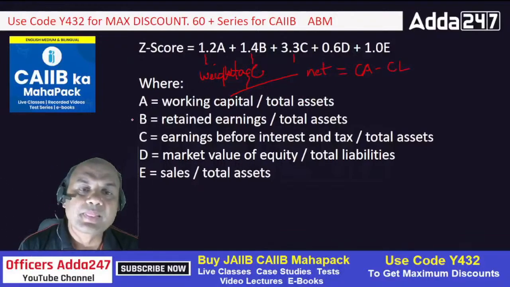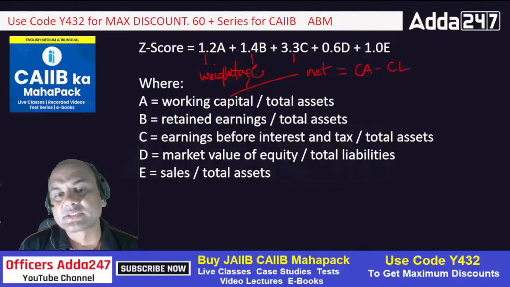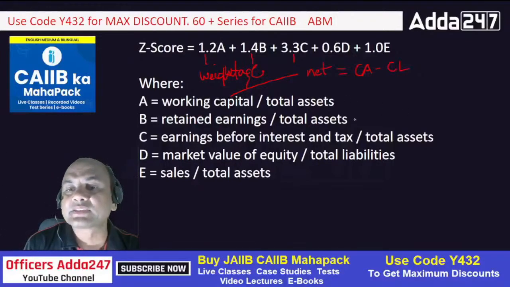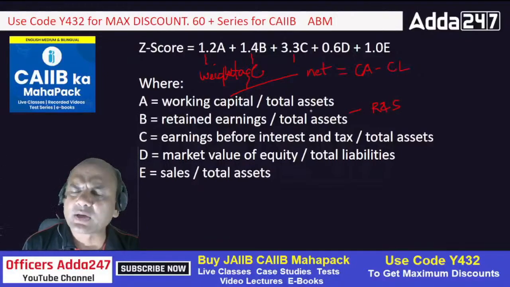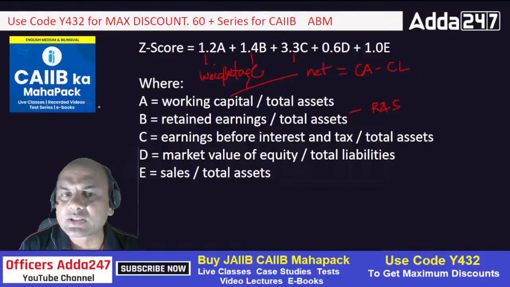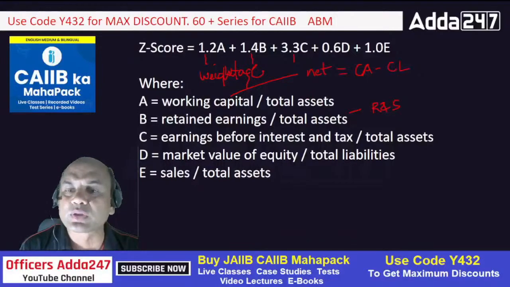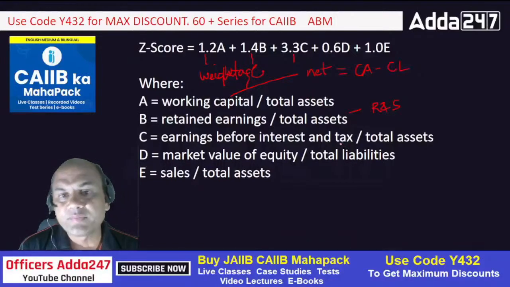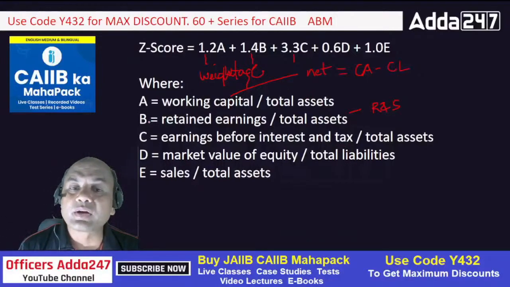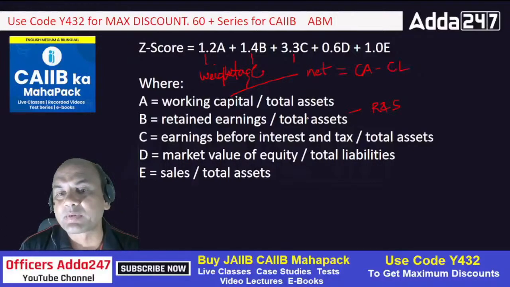What is B? Retained earnings upon total assets. Now what is retained earnings? Retained earnings can be called reserves and surplus, R&S, upon total assets. One peculiarity about all these ratios: A, B, C and E, everyone's denominator is total assets. Only D is total liabilities. So B is retained earnings, reserves and surplus upon total assets.